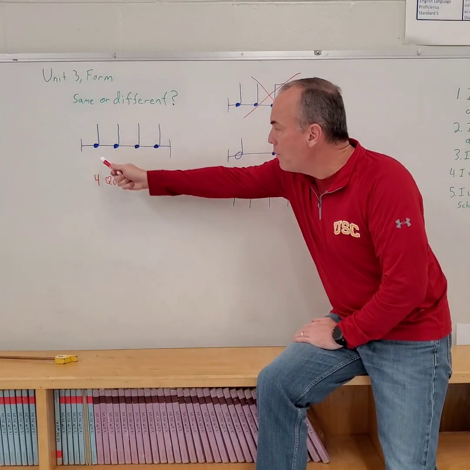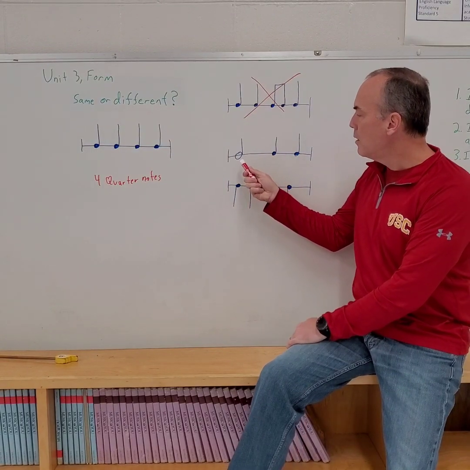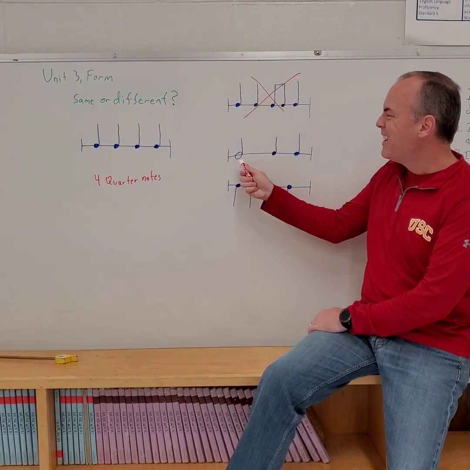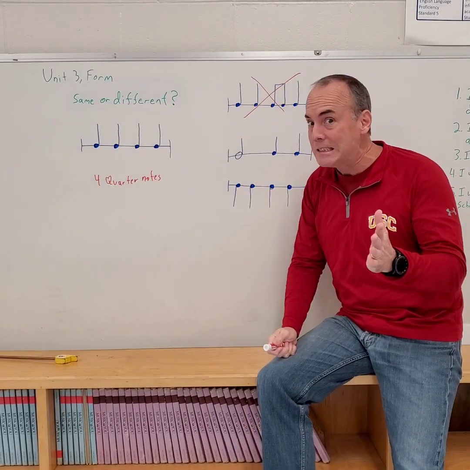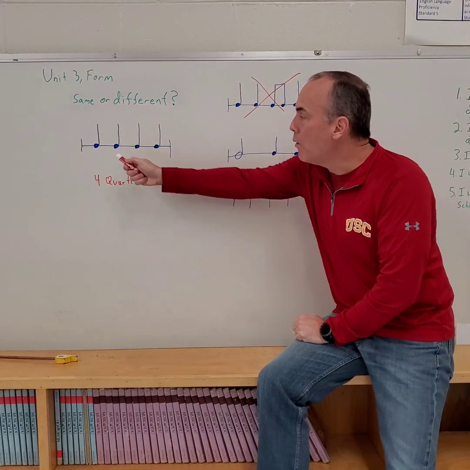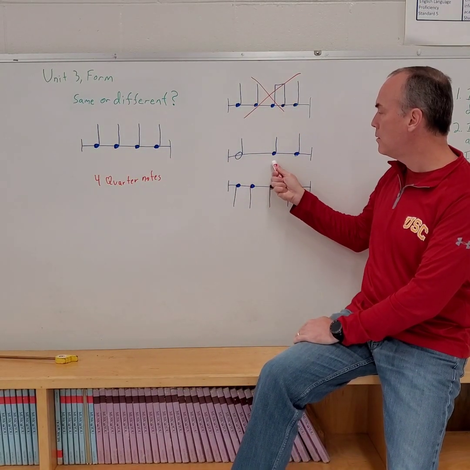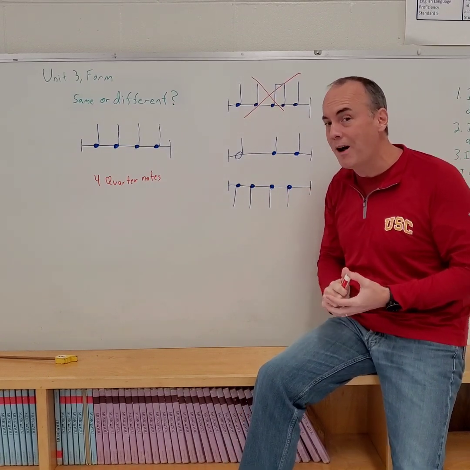All right, over here we have 4 quarter notes. And right here, well, we should be able to see some things real quickly. For example, it has a hollow note head. Are there any hollow note heads over here? That's a big clue. Also, we know there's 4 notes over here. Count how many notes are over here. Only 3. And we know 3 and 4 are not the same.